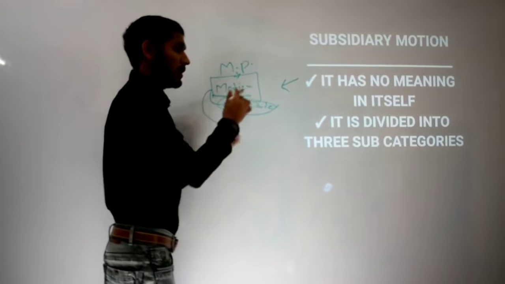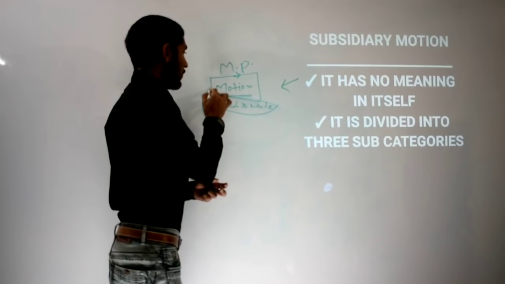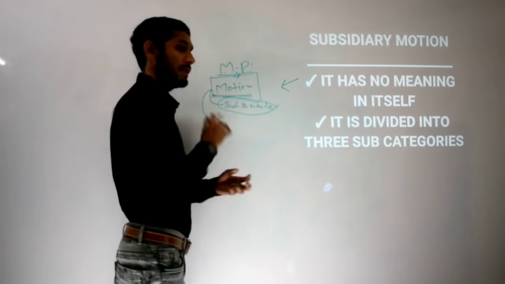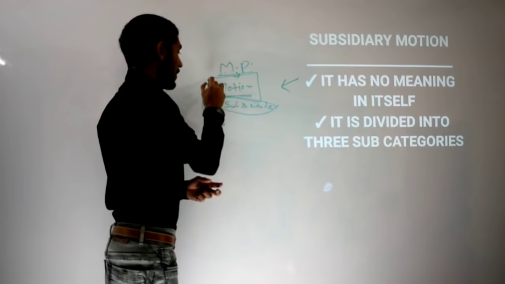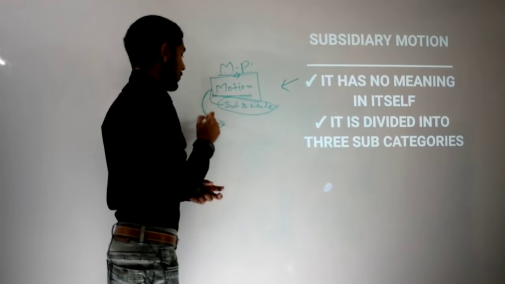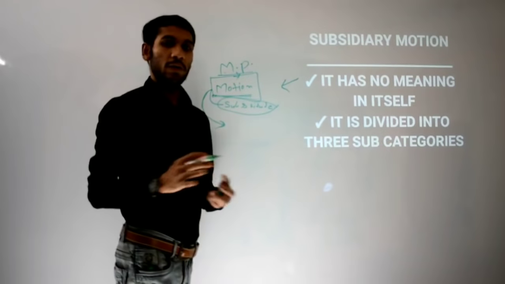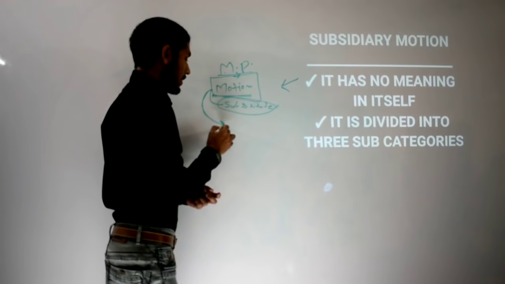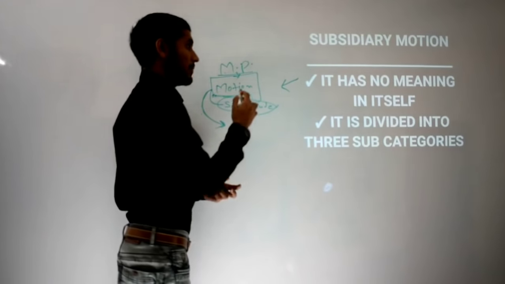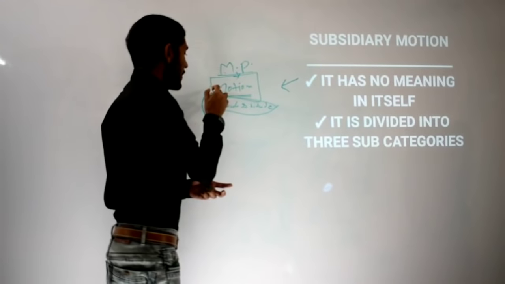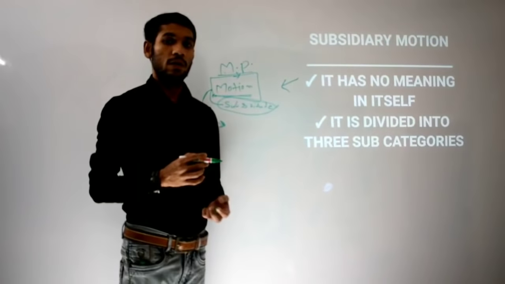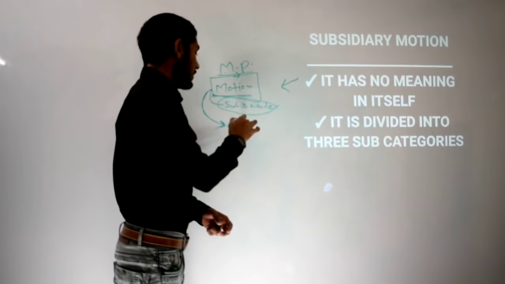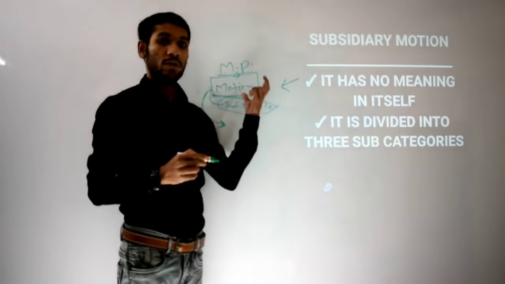Because this motion is not getting passed, and this MP wants some provisions changed in the original motion, he brings a new subsidiary motion that will bring some changes in the same original motion. It will not put a new motion, but only change some of the provisions of the original motion.